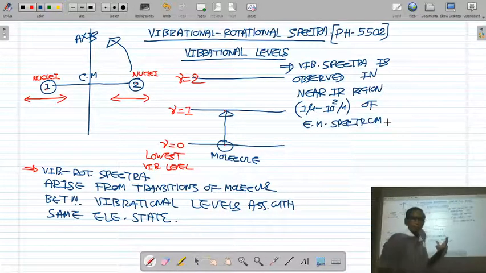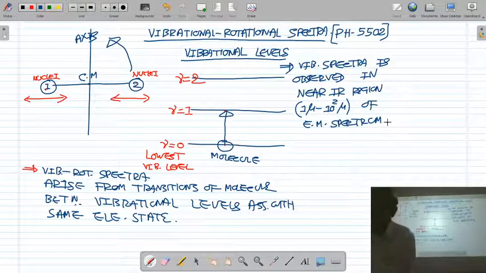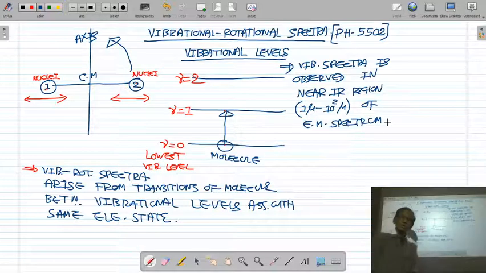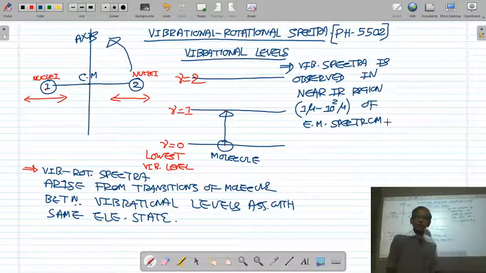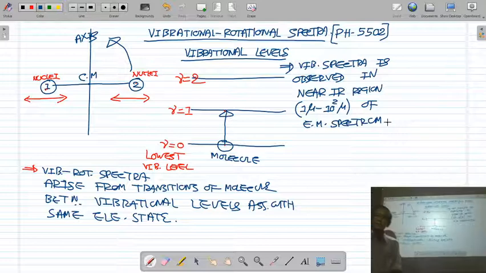So I have written the salient important features: vibrational spectra is observed in the near infrared region of the electromagnetic spectrum whose wavelength is 1 micron to 100 micron, while rotational spectra was observed in the far infrared region. So this is the difference.